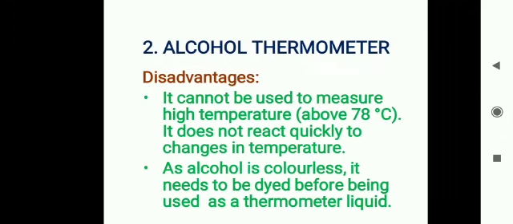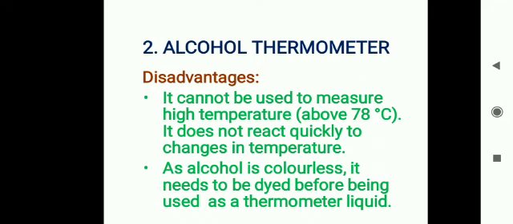Now the next is disadvantages of alcohol thermometer. Alcohol has a low boiling point, that is 78 degrees Celsius. So it cannot be used to measure high temperature. Above 78 degrees Celsius we cannot measure the temperature with the help of an alcohol thermometer.